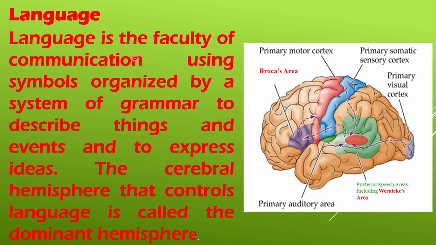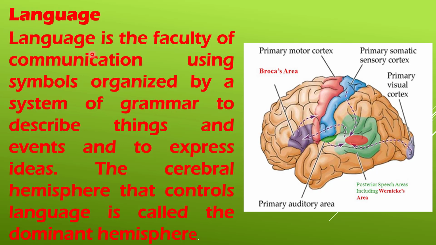Language is the ability of the human being to communicate with each other using symbols organized by a system of grammar to describe things and events and to express ideas. We have two cerebral hemispheres, but the control of language usually will be in one hemisphere, and in most people who are right-handed, the language control is present in the left hemisphere.